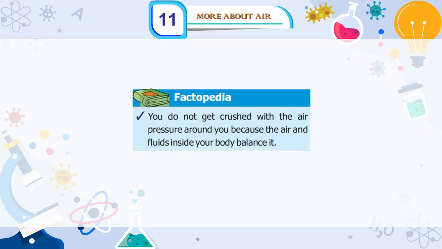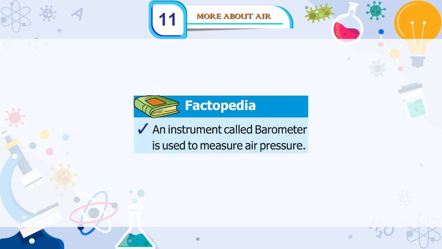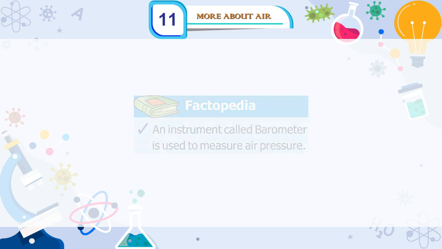Factopedia. You do not get crushed with the air pressure around you because the air and fluids inside your body balance it. Factopedia. An instrument called barometer is used to measure air pressure.